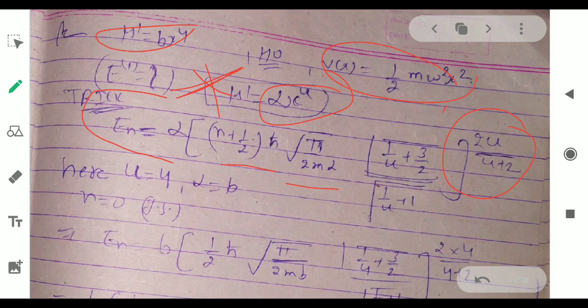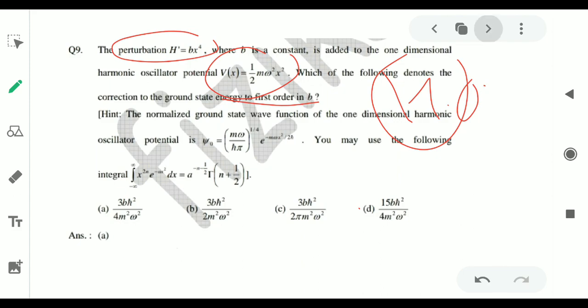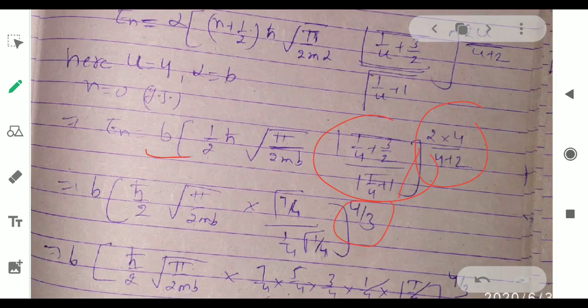Here we have u equal to 4 and alpha equal to b. On putting these values and n equal to 0 for the ground state, we will put the value here and find the answer. With n equal to 0, half ħω as it is, and u equal to 4, we will put this here, the power will be 4 by 3. Here 7 by 4 gamma. How can we solve this? 7 by 4 into 5 by 4 into 3 by 4 into 1 by 4, or gamma 1 by 4.